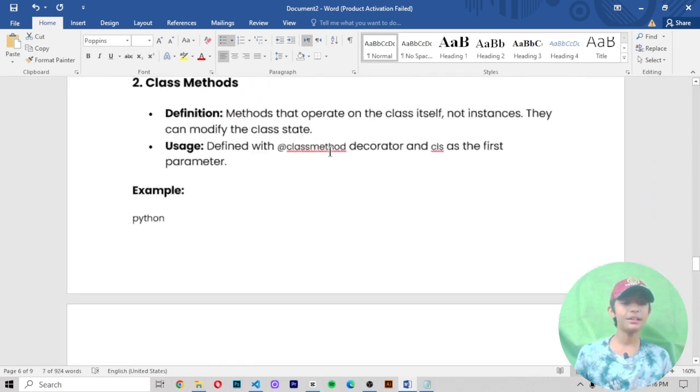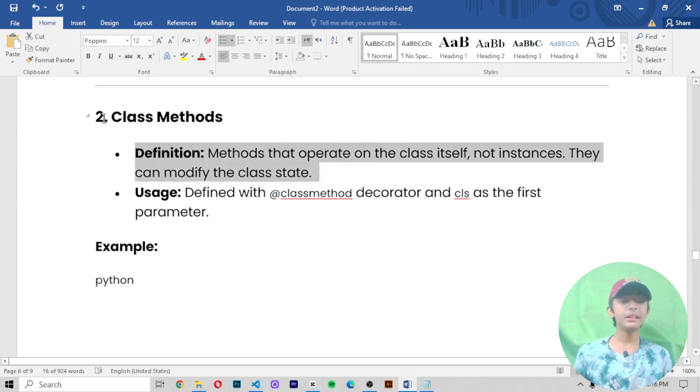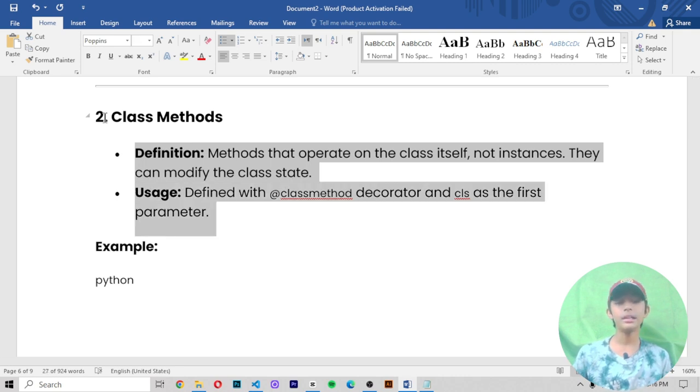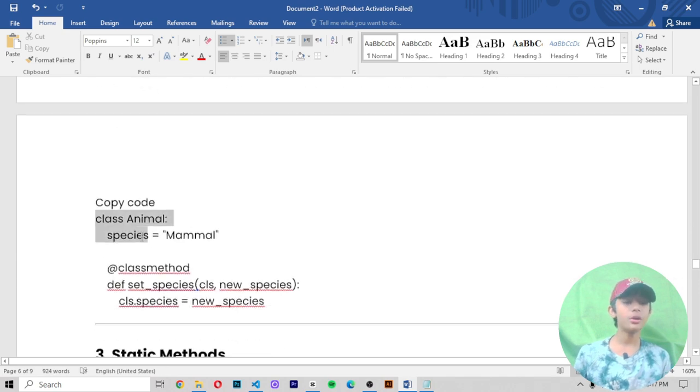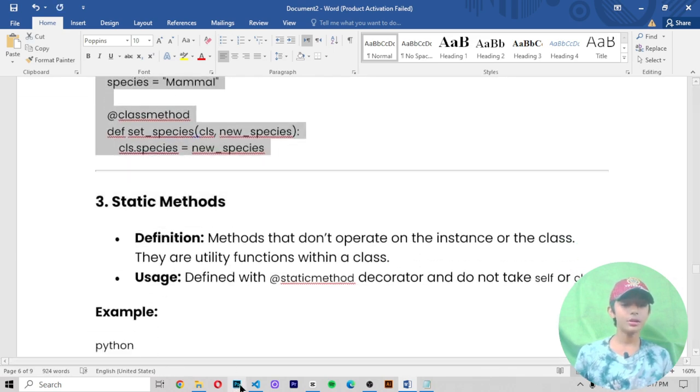Number 2, class methods. Definition: methods that operate on the class itself, not the instance. They can modify the class state. Usage: defined with the @classmethod decorator and cls as the first parameter. Okay, this is the definition of the class method, and this is its usage. I have told you that. So now let's run this code. Copy it and paste it.